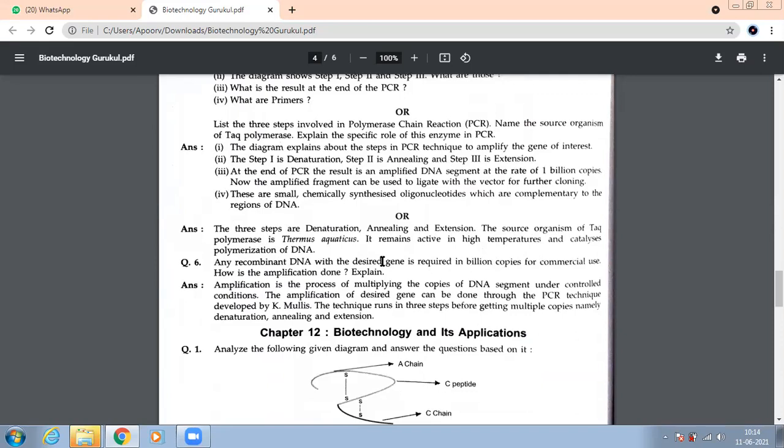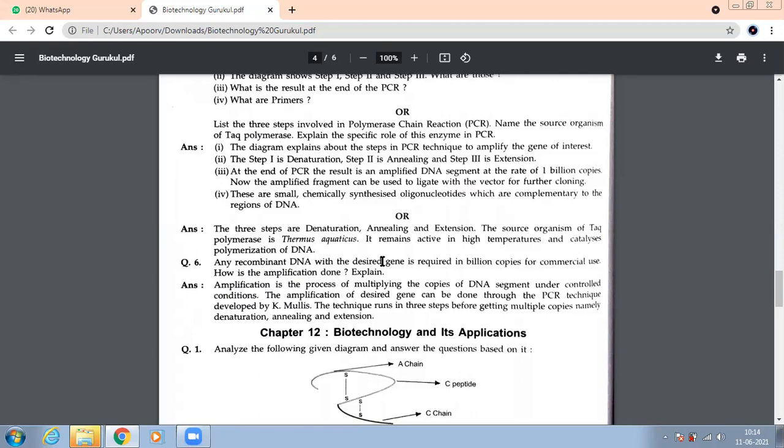Why did we take this only? Because it remains active at high temperature. Yes. What is the name of this enzyme? Taq polymerase. Why is this one only selected? Because it remains active at high temperatures.